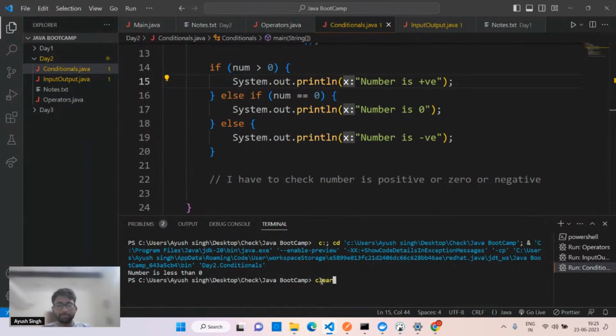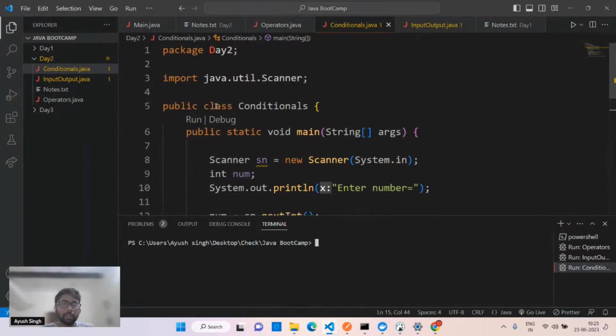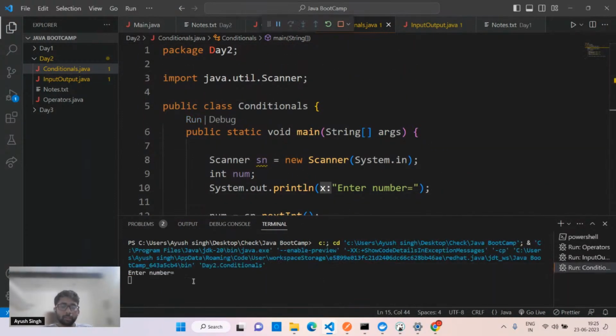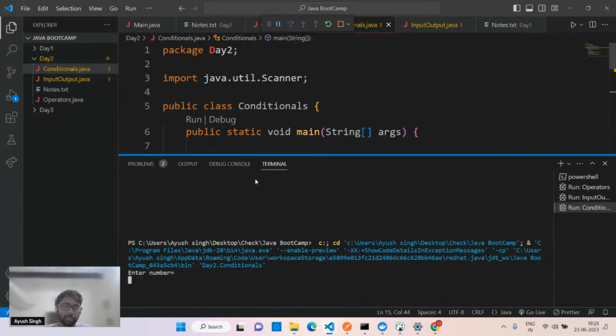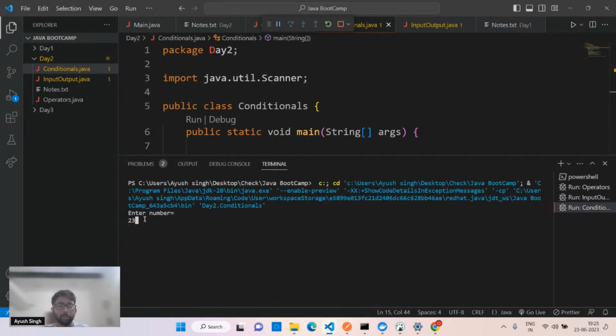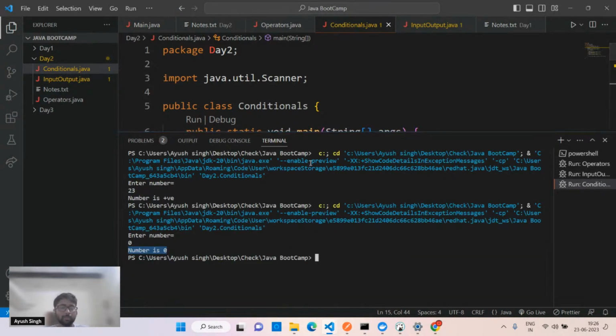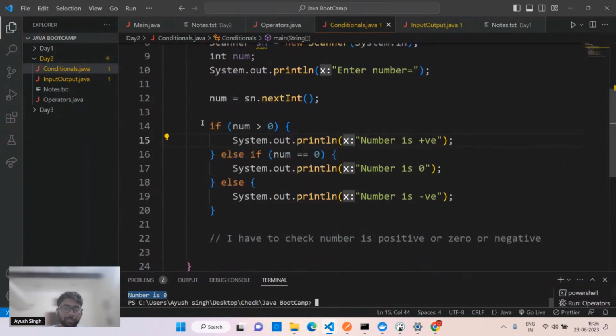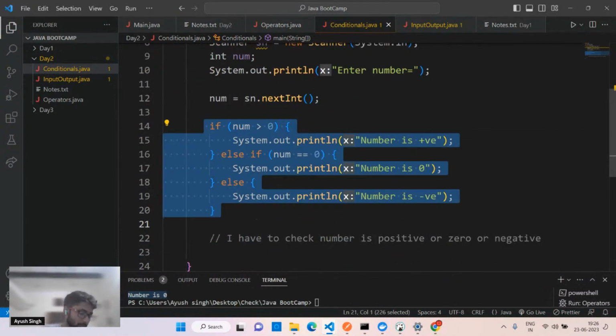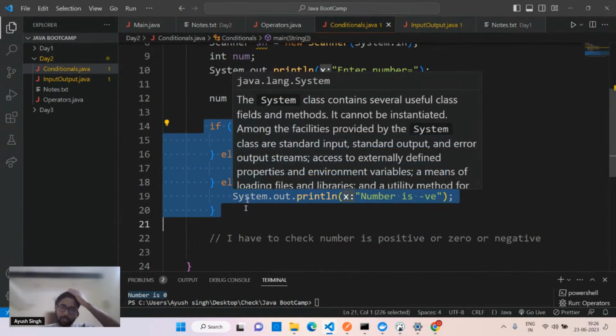We have not much time left, we have to see switch as well. So I'll simply run this code. You'll see it will ask to enter number. I have to write the number. Let's suppose 23, hit enter. You'll see number is positive. Again, I'll run the code. It will ask for input. I'll write, let's suppose, 0, hit enter. I'll get number is 0, obviously. So that's how the condition is checked using this if else if. Number is greater than 0, positive, or 0, exactly, right? That's correct.